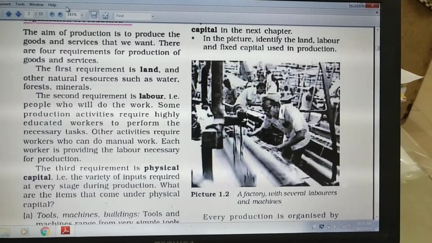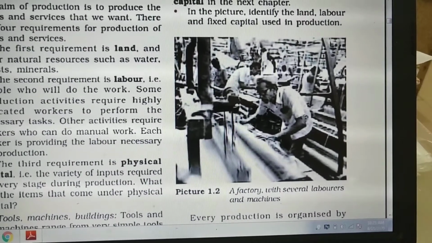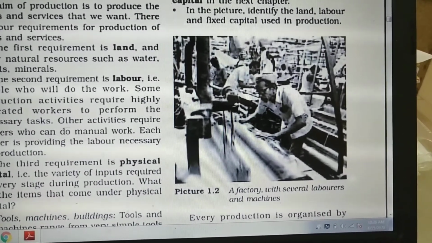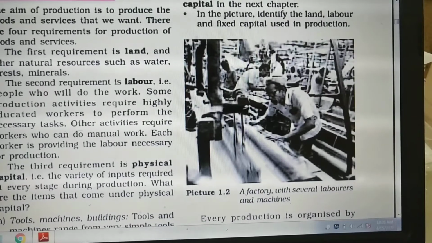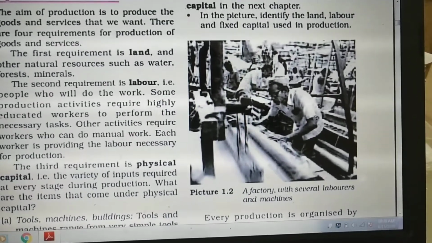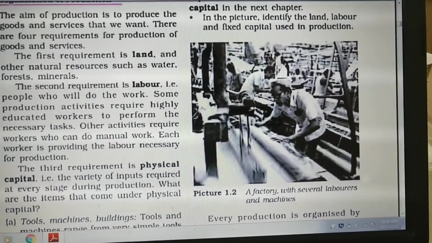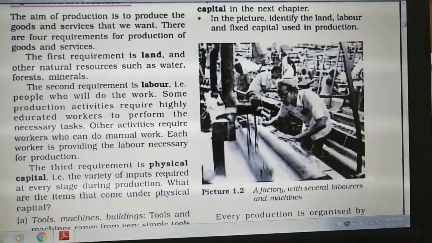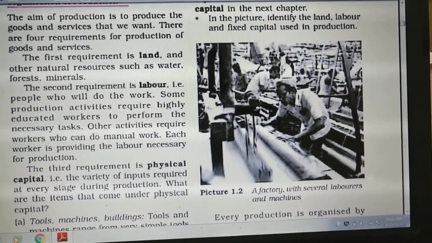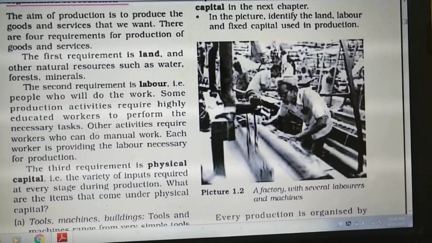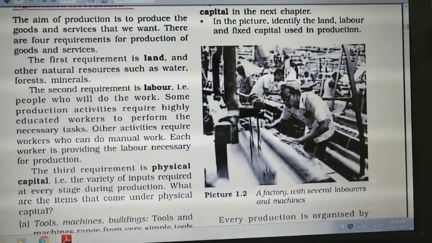Now students, see in the picture, this is the factory where several workers are doing the work, they are producing the products. Now you can see the requirements. Land is required where they are standing, where they are producing the products, the factory area. Second, you can see the labor, that is the persons who are working here to produce the goods. And third, the physical capital, that is the machineries used by them to produce the goods and the raw materials they are using. All this requires money to purchase the goods, like machineries and tools they are using.